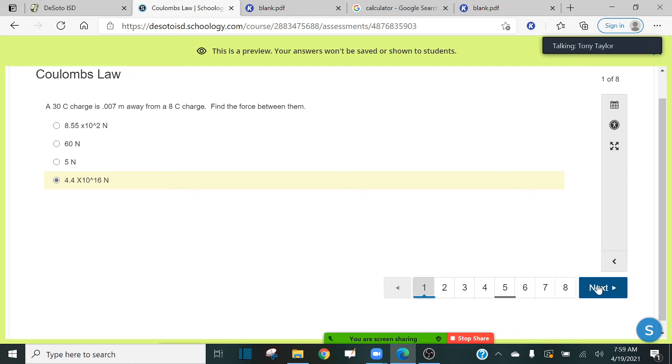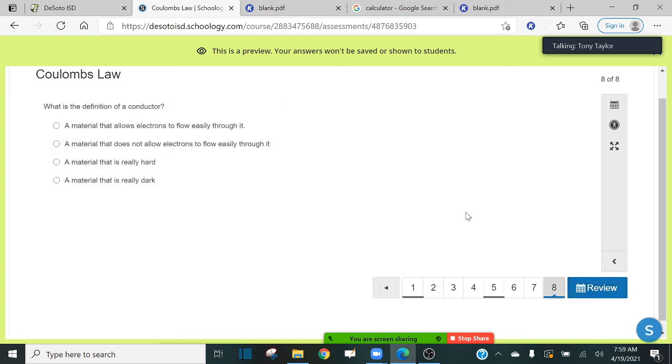All right, guys, before I let you go, there's one more thing that I want to talk about. Look at this question right here. Since they're going to talk about this on the next test, I want to be sure that you understand this. When it says, what is the definition of a conductor? You may have heard the terms before, conductors and insulators. Remember the difference between the two. Conductors are materials that allow electrons to flow easily through them. An insulator is a material that does not allow electrons to flow easily through it.